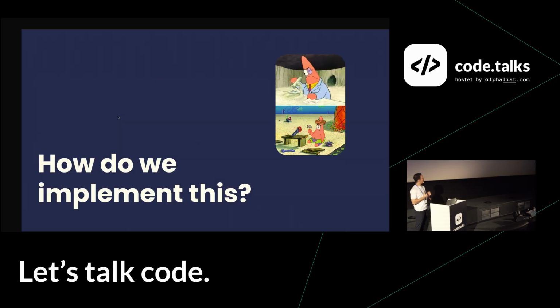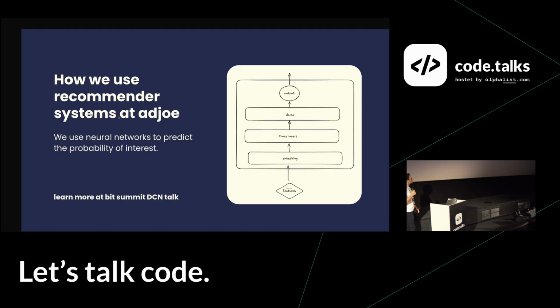So everything sounds super good until this point. We have a way that mathematically is super sound and is good, but then comes the implementation part. And it's not as easy. So when we want to do the implementation, I'm going to focus more on how we did it at Agile. So here is a schematic of the model that we use.